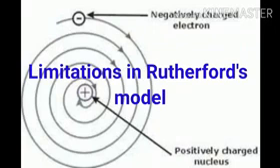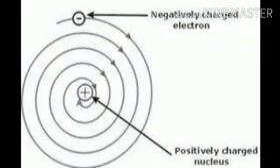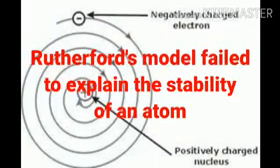Next topic, limitations of the Rutherford model. According to electromagnetic theory, what happens? A moving electron should accelerate and continuously lose energy. Due to the loss of energy, the path of the electron would shrink and finally the electron should fall into the nucleus. If that happened, atoms would become unstable, but atoms are stable. Thus, the Rutherford model failed to explain the stability of an atom.